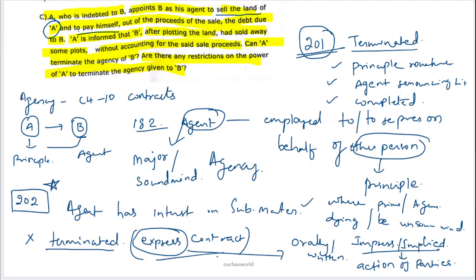That means unless there is a written contract with terms and conditions, or a contract has been made orally between agent and principal regarding a few terms and conditions, like if you do so and so thing you can be terminated, or any other detailed explanation. So if there is no express contract, the agency cannot be terminated simply by stating any of the causes. So just refer to this section for this.